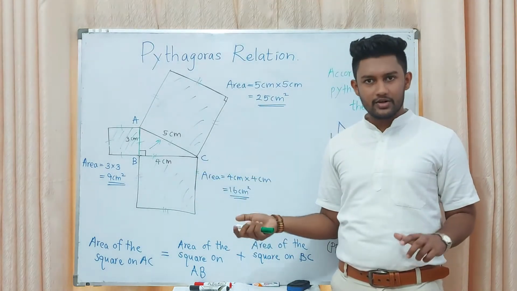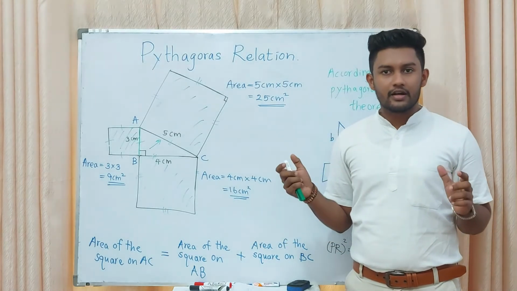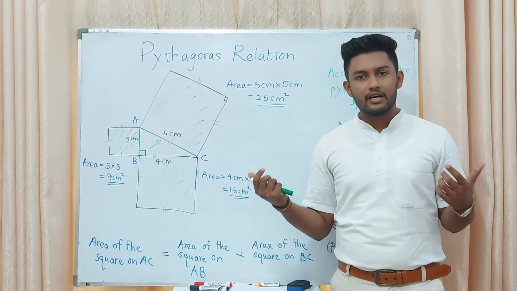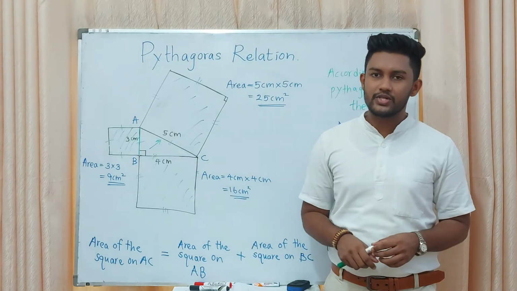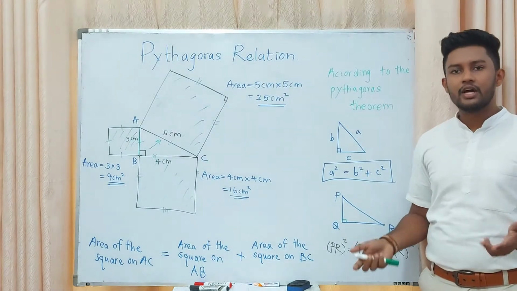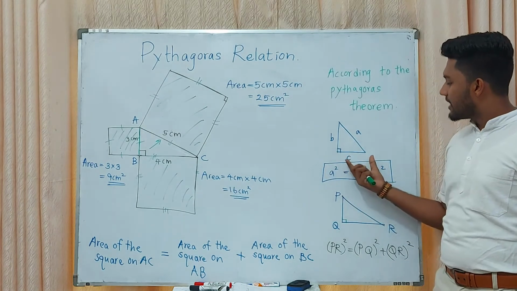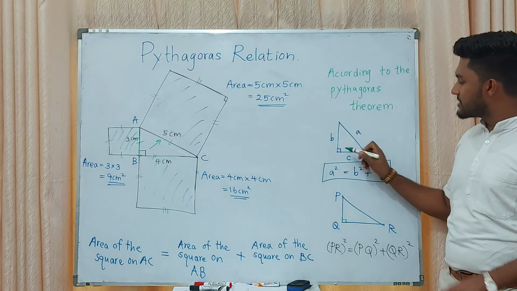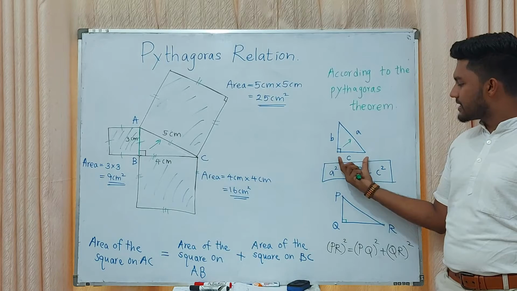Yes, I think you got a clear understanding of the Pythagorean relationship. The ancient Greek mathematician Pythagoras considered this relationship, and he derived many questions out of that. When we consider this triangle, the hypotenuse is A, and the magnitudes of the other sides are B and C.